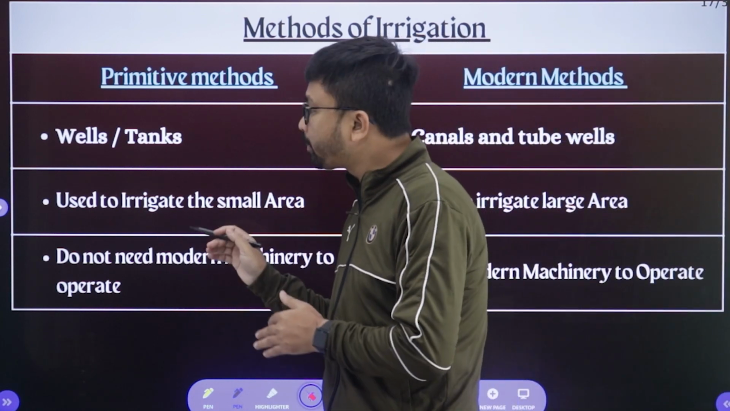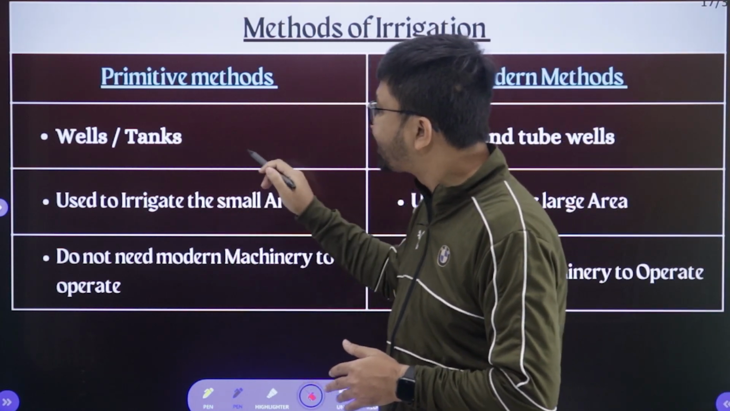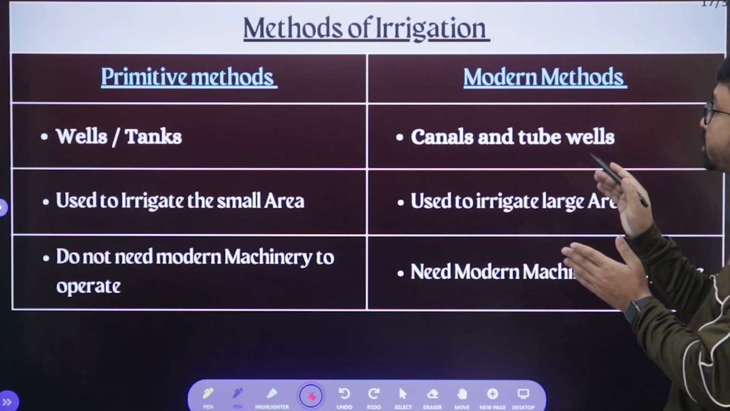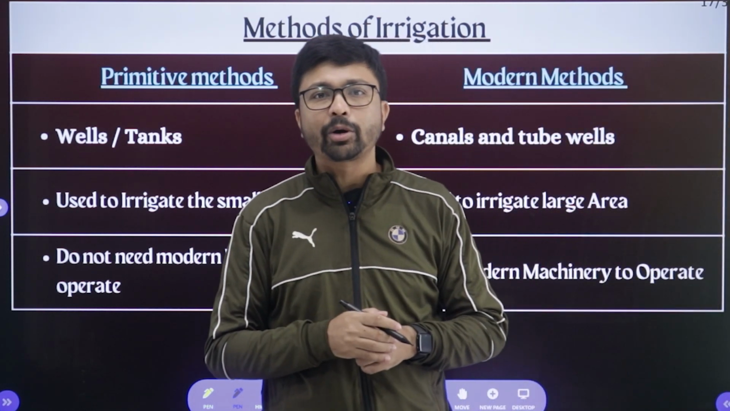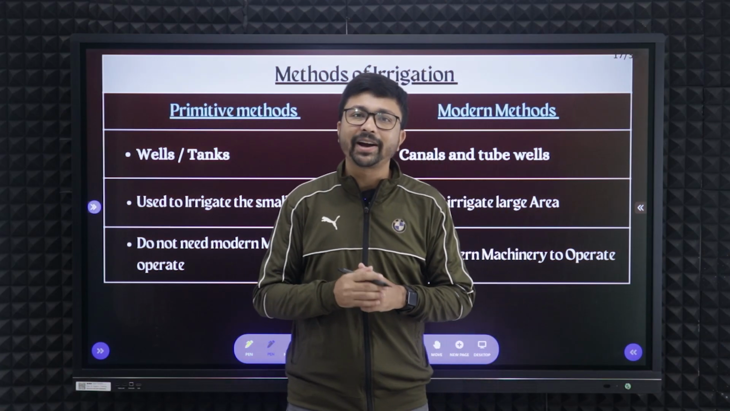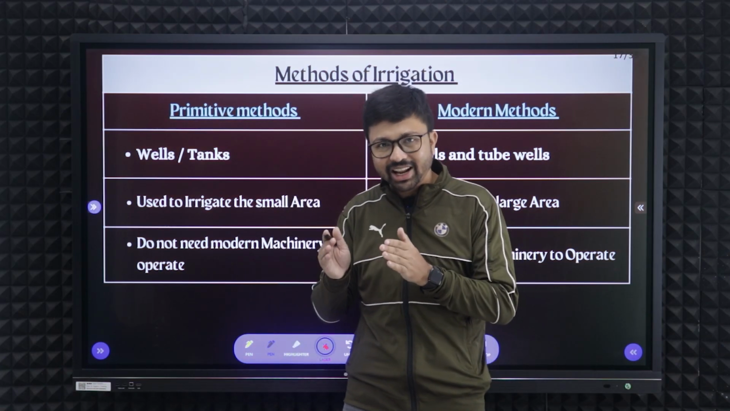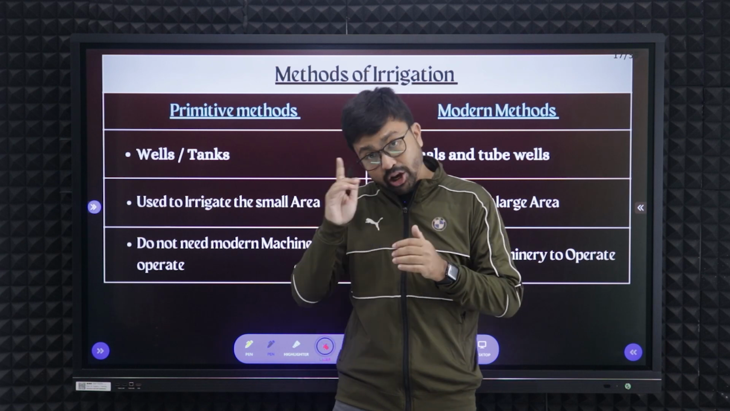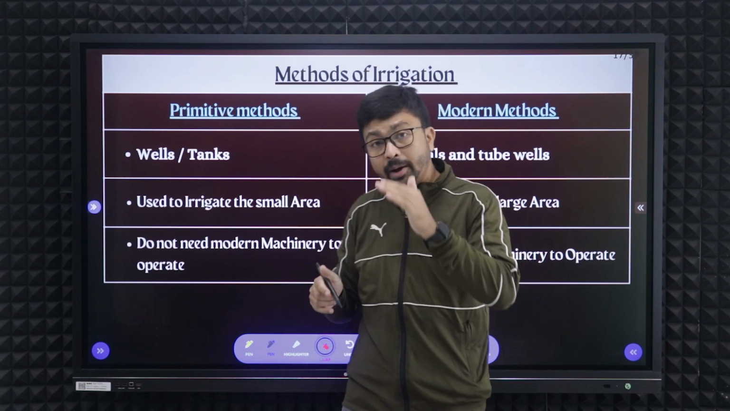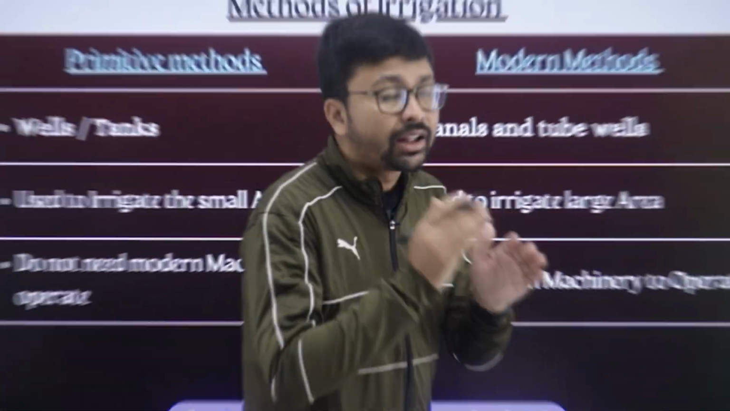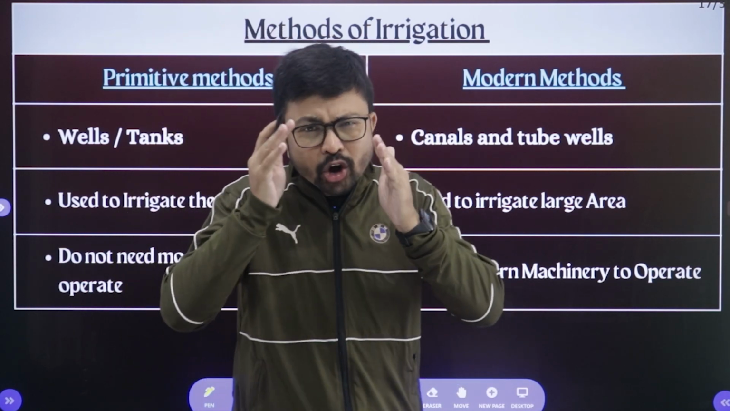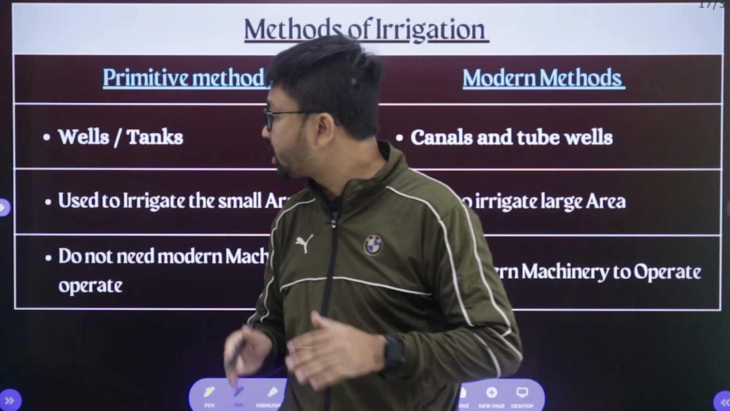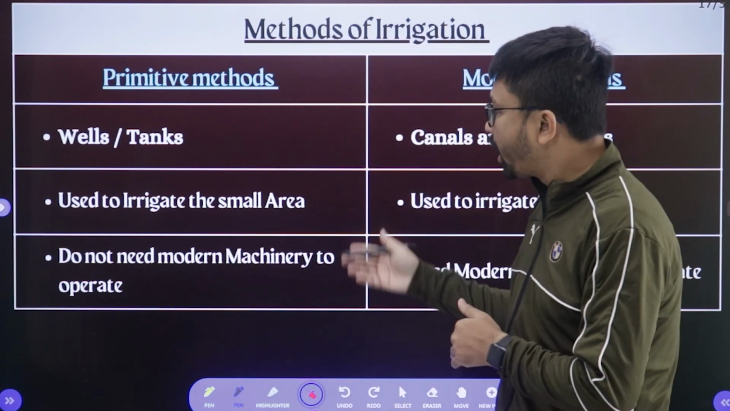Under primitive methods there are two, wells and tanks, and under modern methods there are two, canals and tube wells. Here you need to remember one thing. Canals are further divided into two types, inundation canals and perennial canals. Inundation canals belong to the primitive methods of irrigation, and perennial canals belong to the modern methods of irrigation. We will discuss all those classifications in detail in the upcoming part.